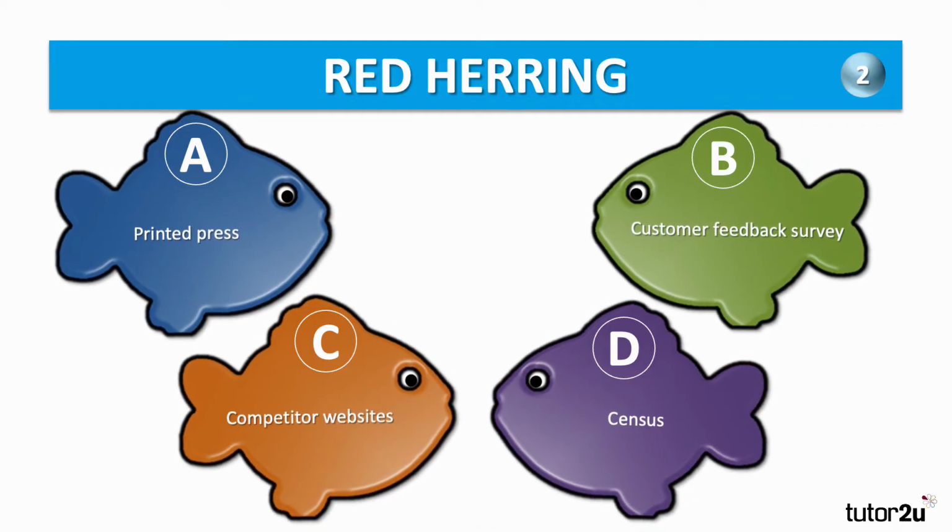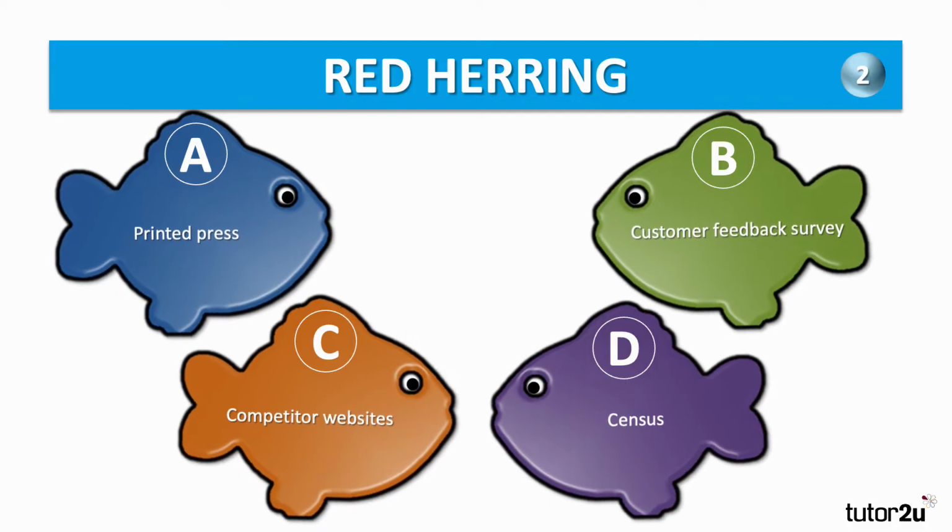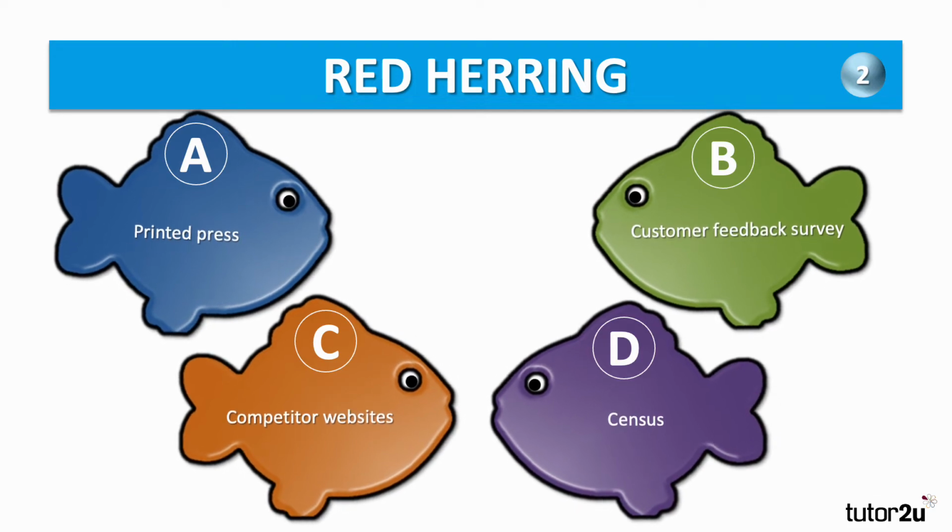And here's another red herring question. We've got A, printed press. We've got B, customer feedback survey. C, competitor websites. And D, census. Printed press, customer feedback survey, competitor websites and census. Which is the red herring? Which is the odd one out? What links the other three fish together?